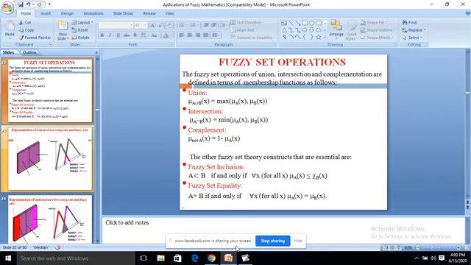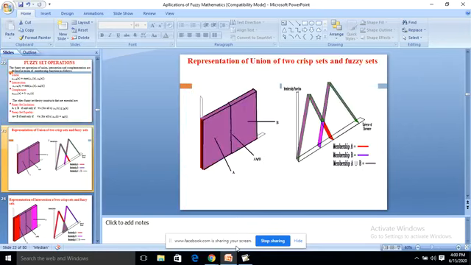Complementation means 1 minus mu A of x. The other essential fuzzy set theory constructs are fuzzy set inclusion: A is a subset of B if and only if for all x, mu A of x is less than or equal to mu B of x. Fuzzy set equality: A equals B if and only if for all x, mu A of x is equal to mu B of x.